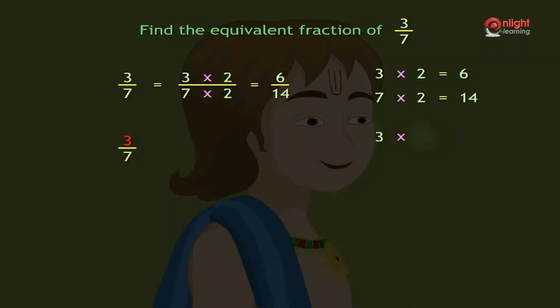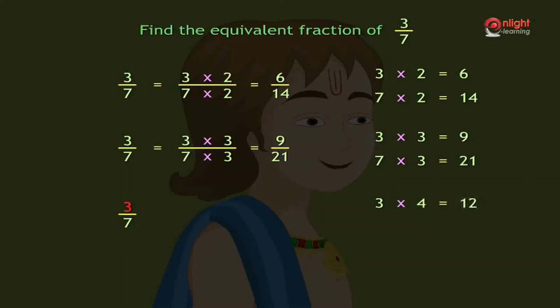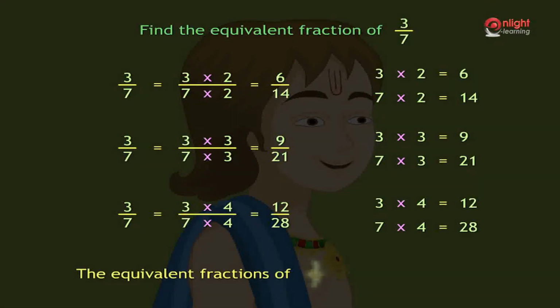Multiplying 3 with 3, we get 9 and multiplying 7 with 3, we get 21. So the fraction is 9 by 21. Multiplying 3 with 4, we get 12 and multiplying 7 with 4, we get 28. So the fraction is 12 by 28. Therefore, the equivalent fractions of 3 by 7 are 6 by 14, 9 by 21 and 12 by 28.